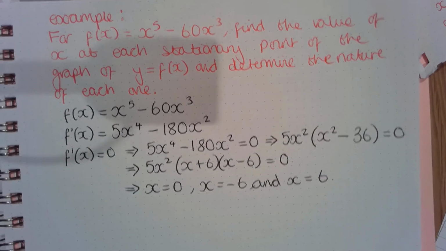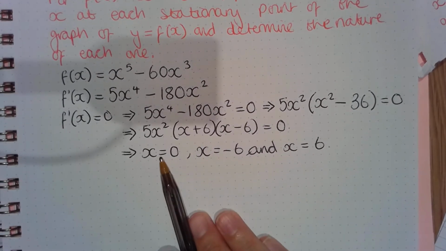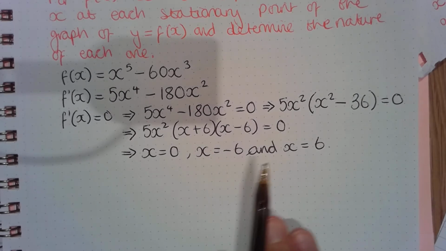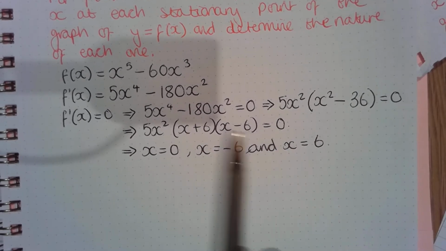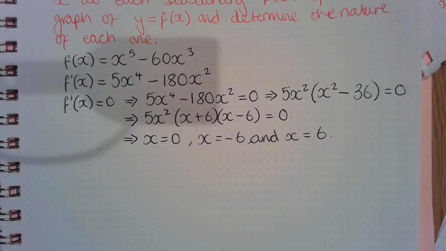Okay, so we now know that we've got three stationary points, one when x is 0, one when x is negative 6, and one when x is positive 6. We need to determine the nature of each one. So to determine the nature, we need to use the second derivative.